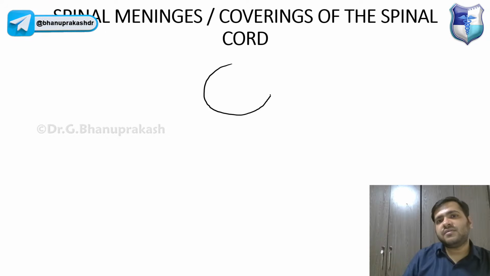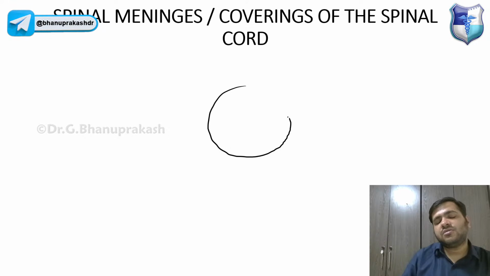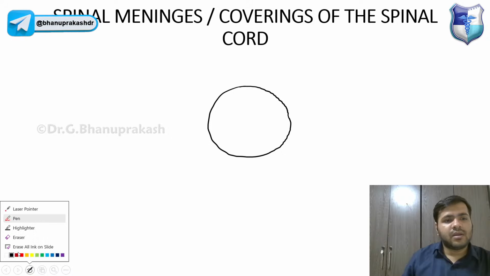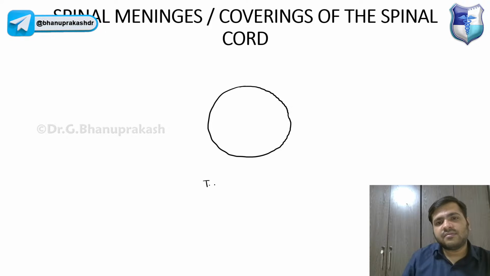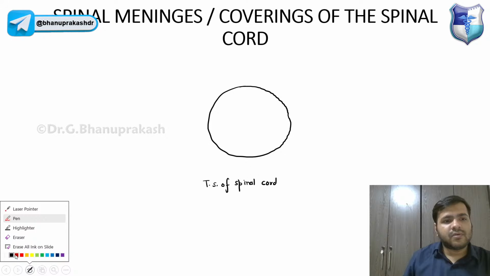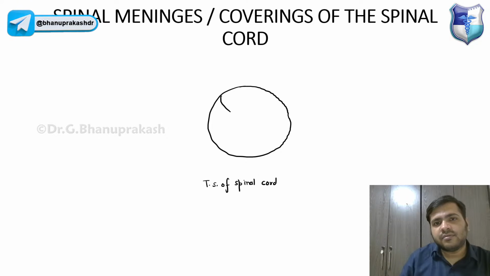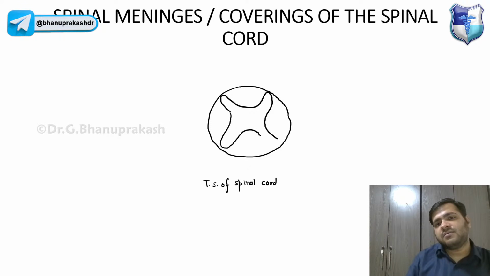If I take a transverse section of the spinal cord, let me draw it nicely over here. In between, you already know we have the gray matter, the white matter, and obviously the central canal.